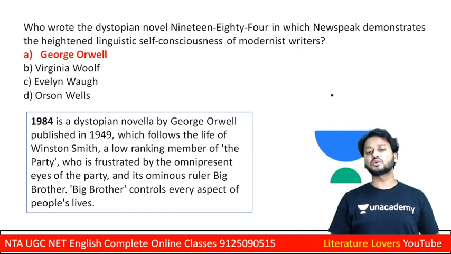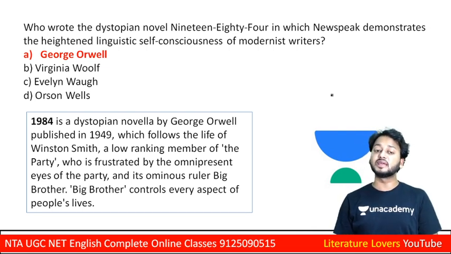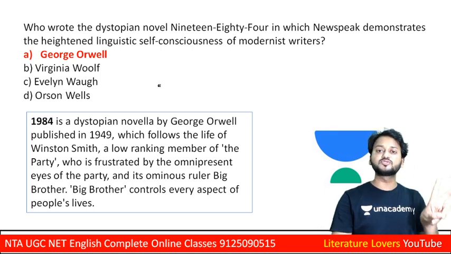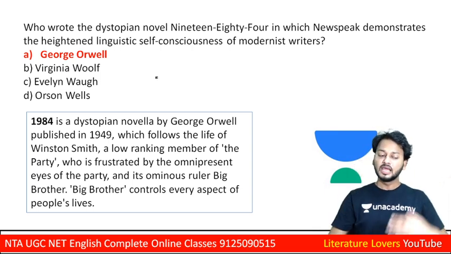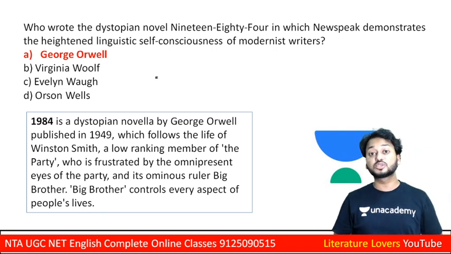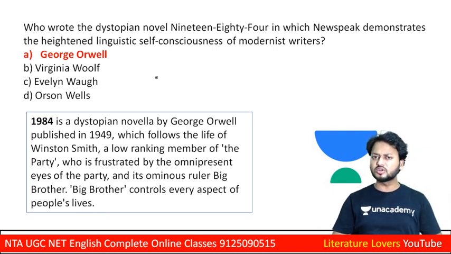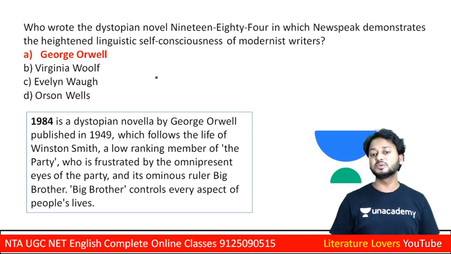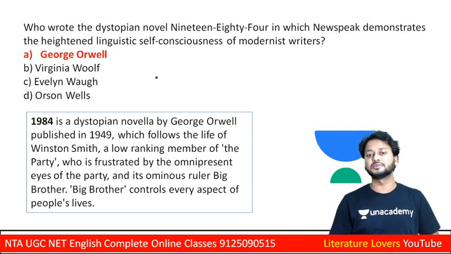See, learners, George Orwell has written 1984. I have already discussed, learners, that there are two types of novel. One is utopian, where everything is good. And in the dystopian novel, you can see the world destroyed by human beings and others.